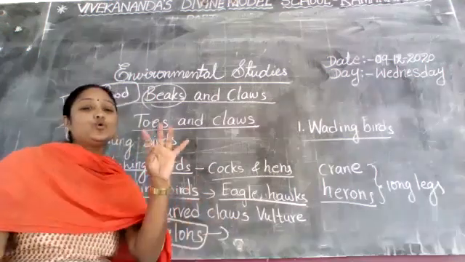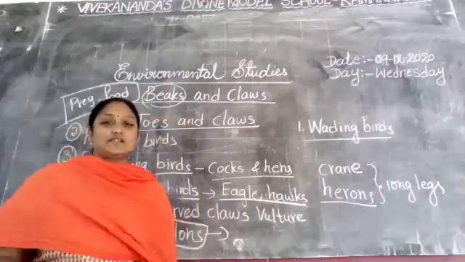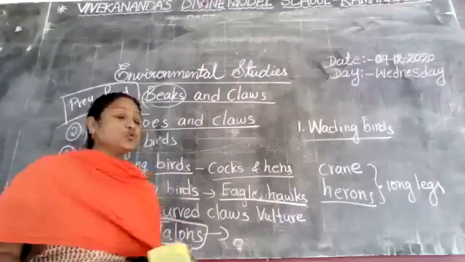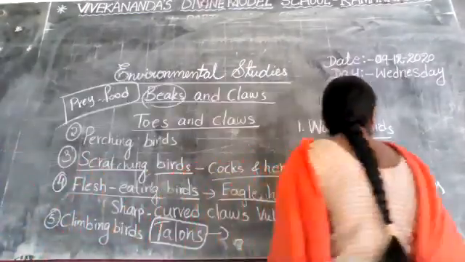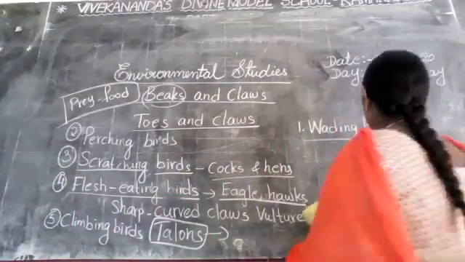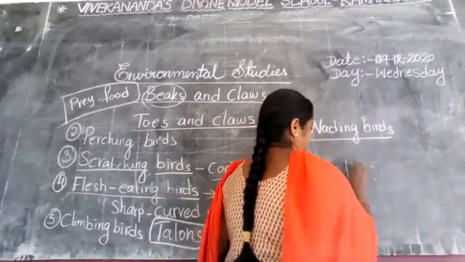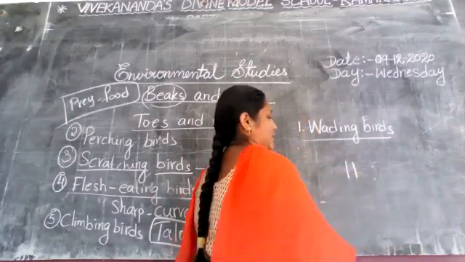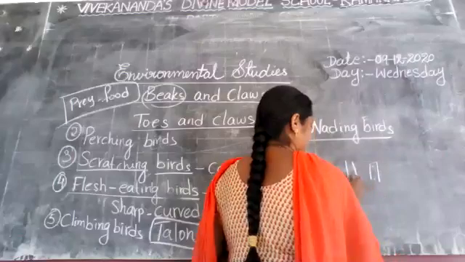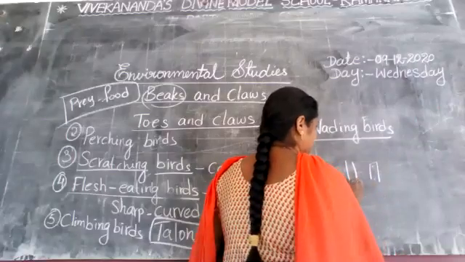Climbing birds have two toes which point upwards. See, here I'm drawing the foot of birds. These are the climbing birds class, children.